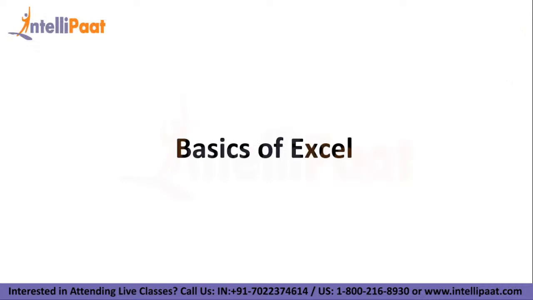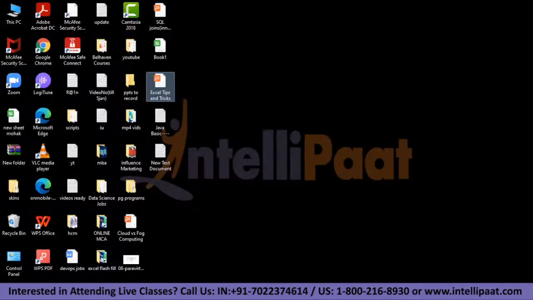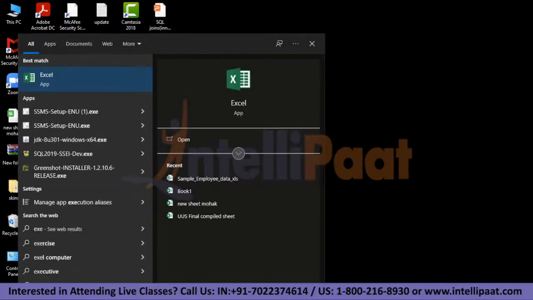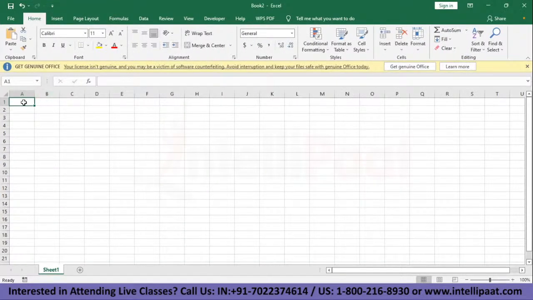And we have the basics of Excel. So, moving on from here, we'll have hands on for almost everything. So, firstly, we have how to create a new spreadsheet. Let's see how to do that. To create a new spreadsheet, you have to just type in Excel, and there you have your new spreadsheet. And you can fill in data as you want it.